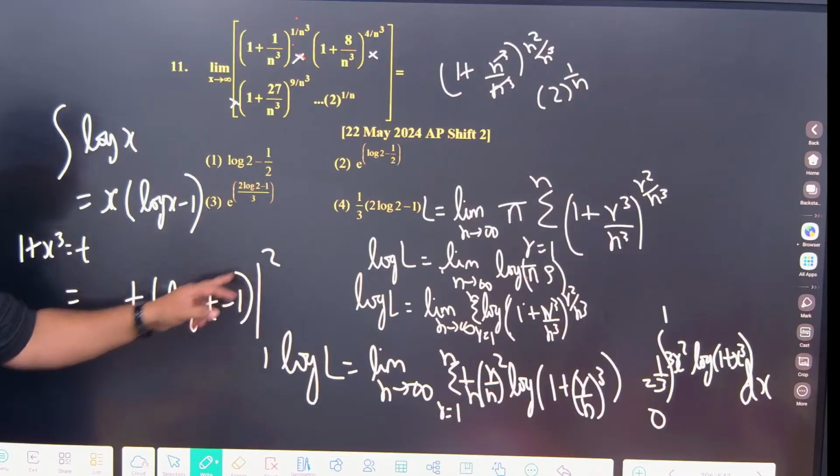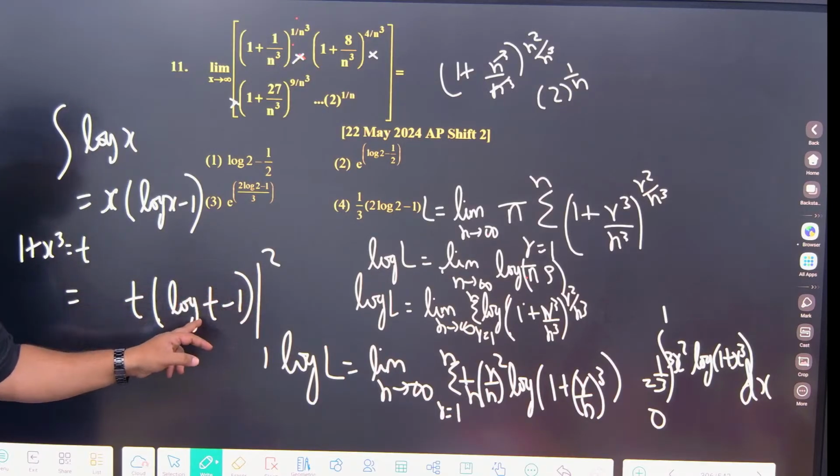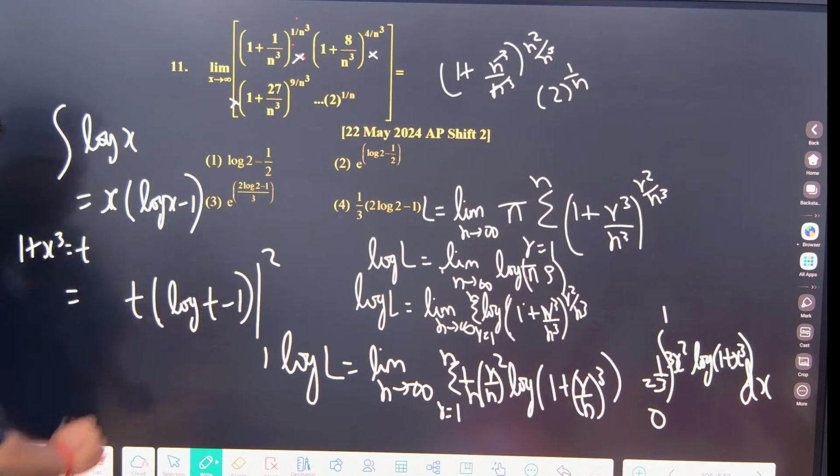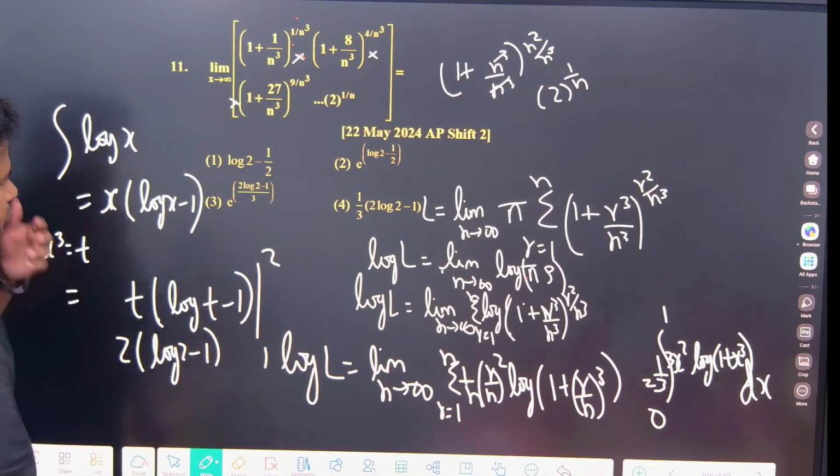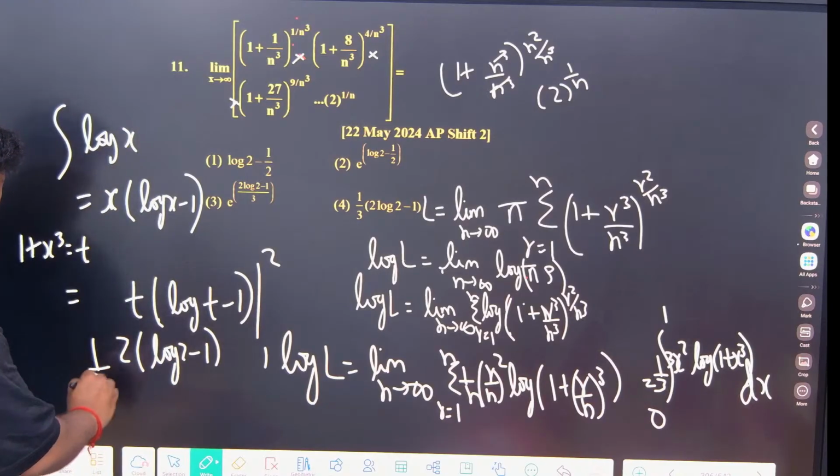Now I should put the upper limit: t is 2, so 2 into log 2 minus 1. So this will be 2 into log 2 minus 1, and 1 by 3 will be outside.